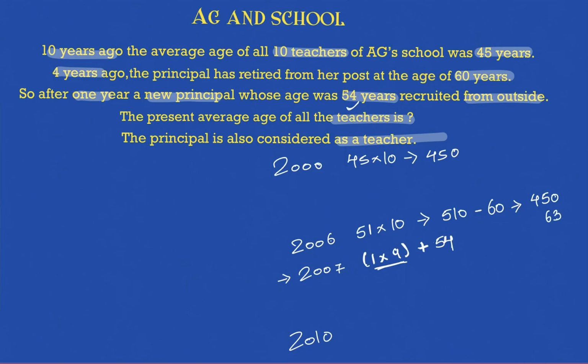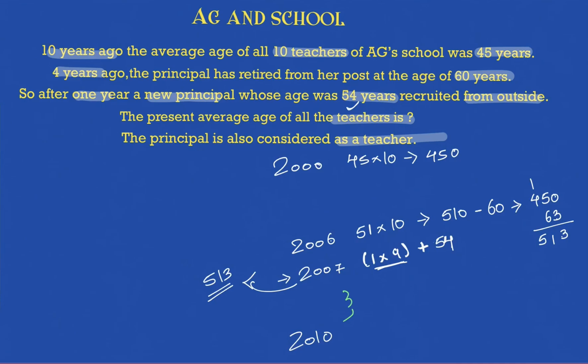Okay, so what is the sum of age of all the teachers in the year 2007? That will be equal to 450 plus 63, which is 513. So 513 is the sum of age of all the teachers in the year 2007. Now the problem looks quite simpler. Now how many years are we going? 7. After 7 we are going for 3 more years, right? 8, 9 and then 10. These are the years that are left now.